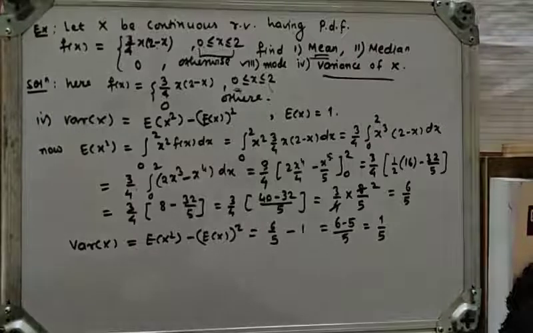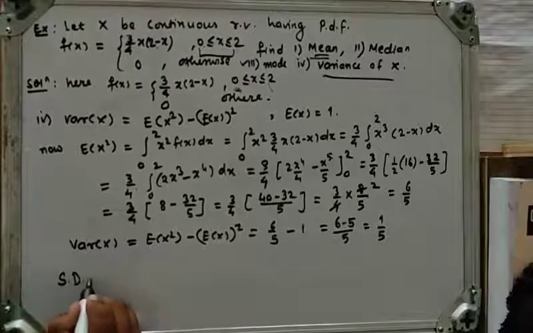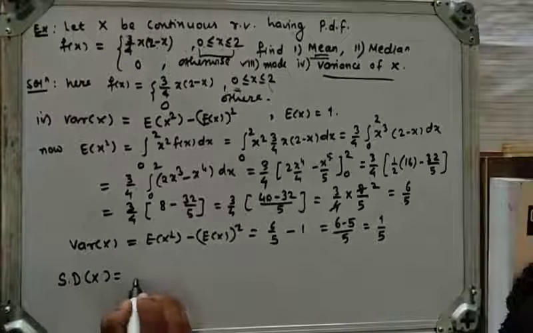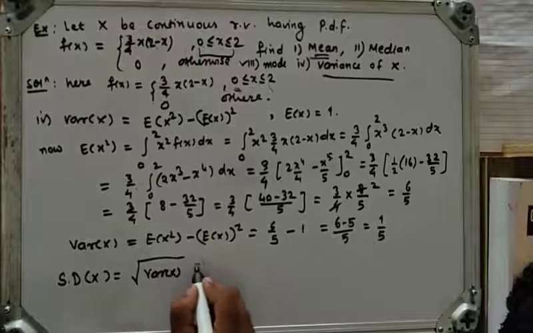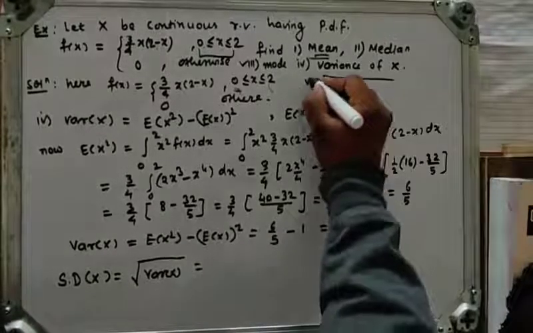Now, last, we have to find the standard deviation. The standard deviation of x has the formula positive square root of variance of x, and this is the last, fifth one.